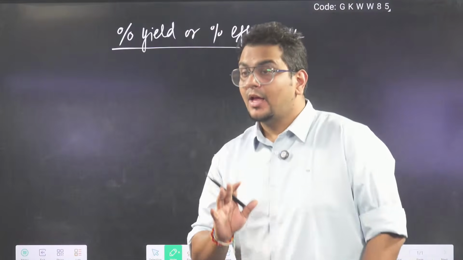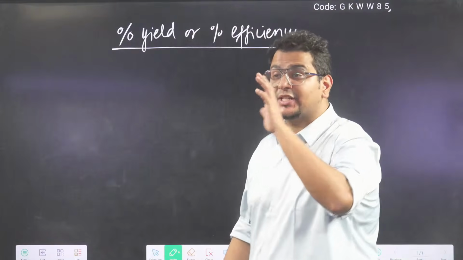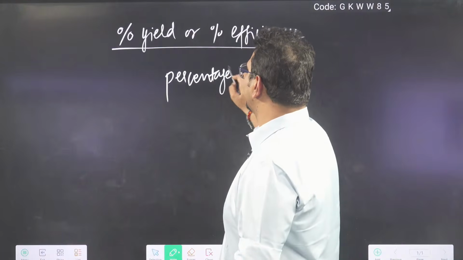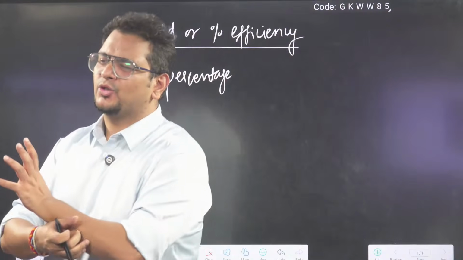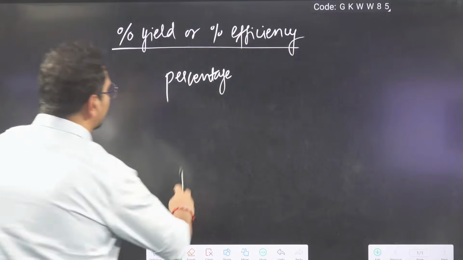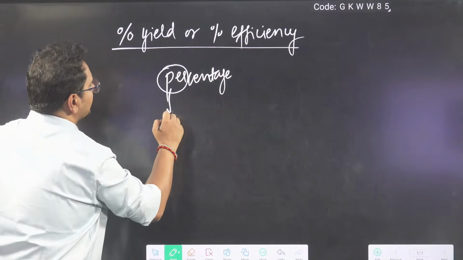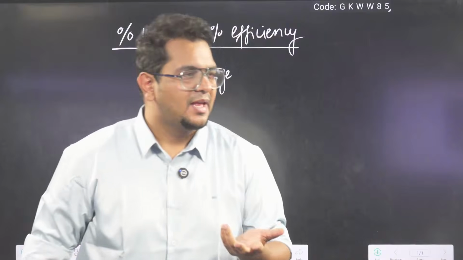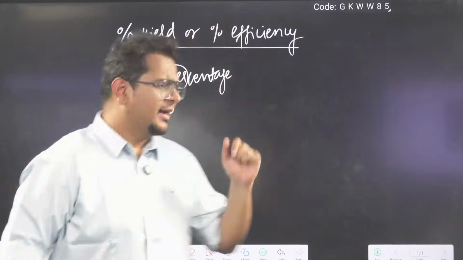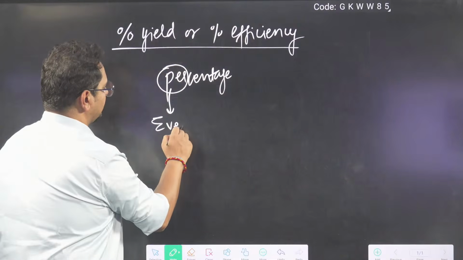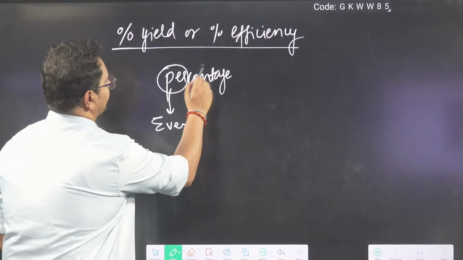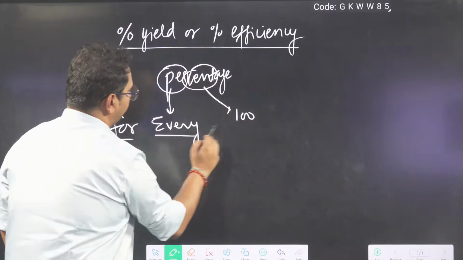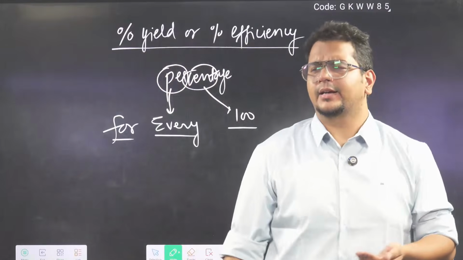Ready? So to understand percent yield and percent efficiency, understand the meaning of percentage. Very basic thing is there. Class 7th to 9th mathematics should be clear, bhai. So what's the meaning of percent? Per means prati. Pratishat. Prati means every. So every 100. Cent means 100. The meaning of percent is for every 100.